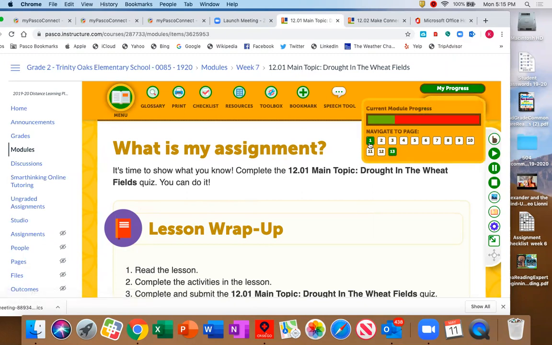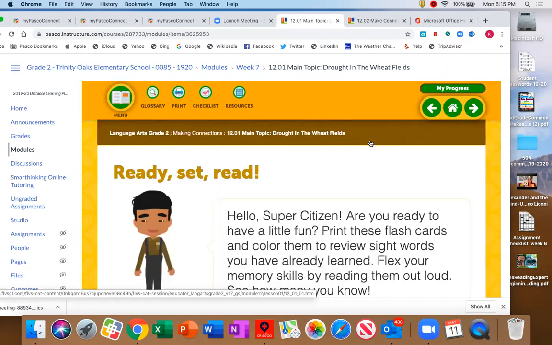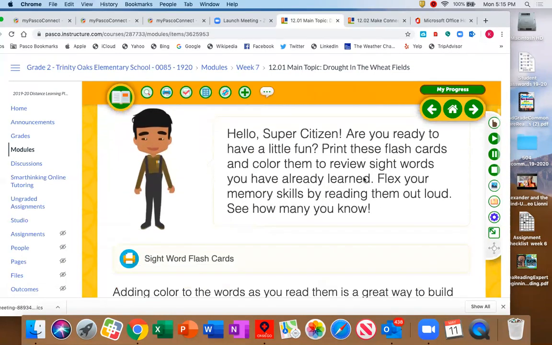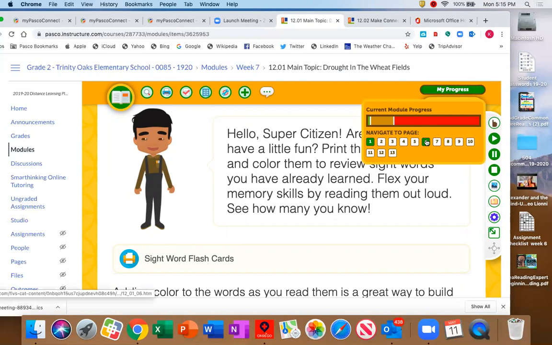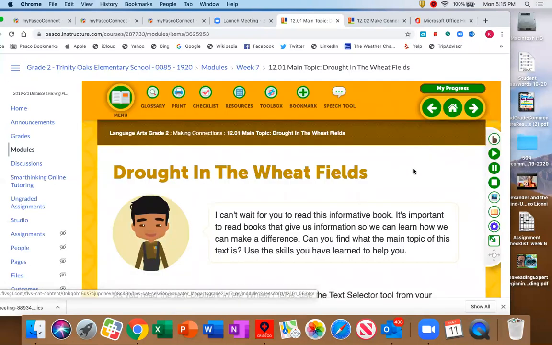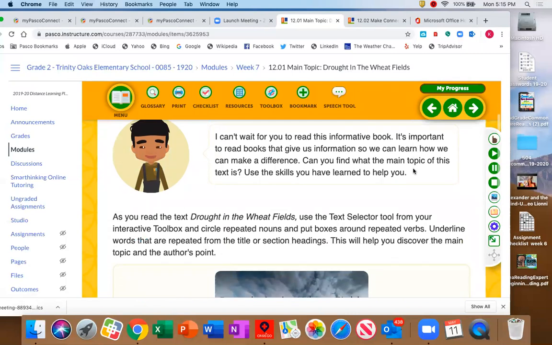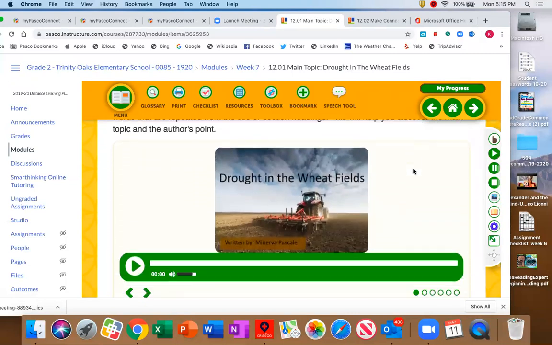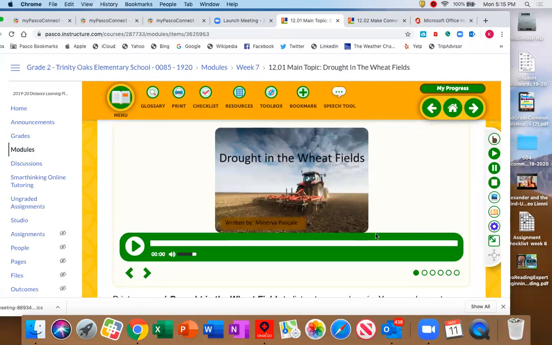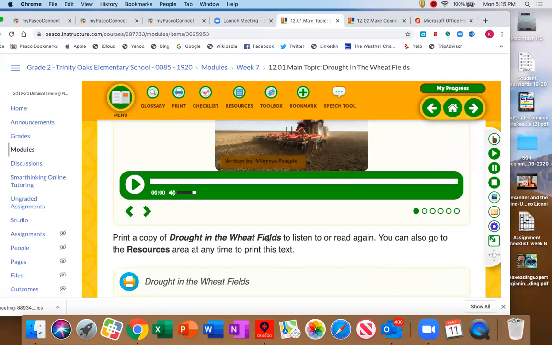Now I'm going to go back to my progress. I want you to start with page 1, and you are going to be talking about a super citizen. You're going to be working through some flashcards. You're going to be learning about the main topic. Now on page 6, this is when you actually see the article about drought in the wheat fields. They will play it for you, and you have the buttons to go through. You can also print a copy of Drought in the Wheat Fields by clicking a little printer symbol right here.